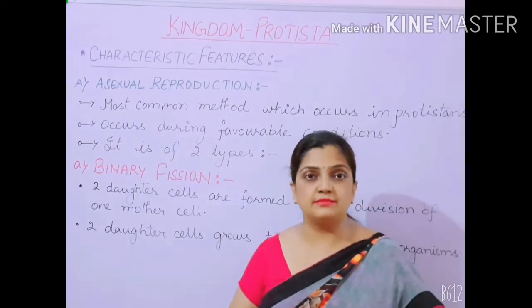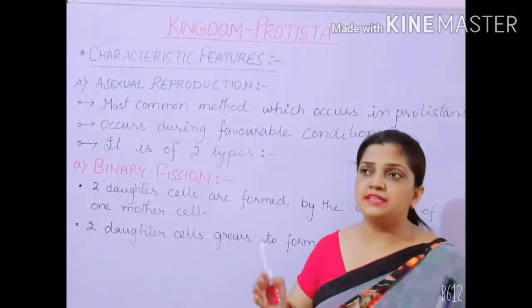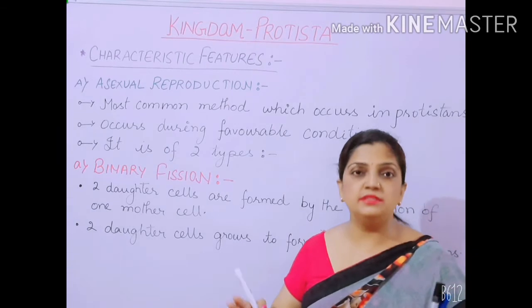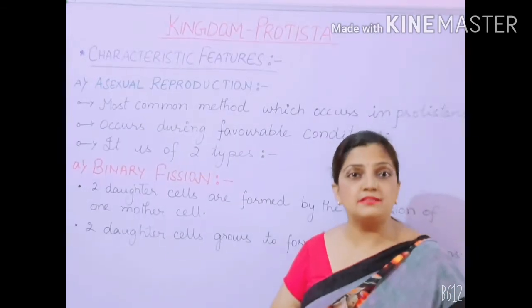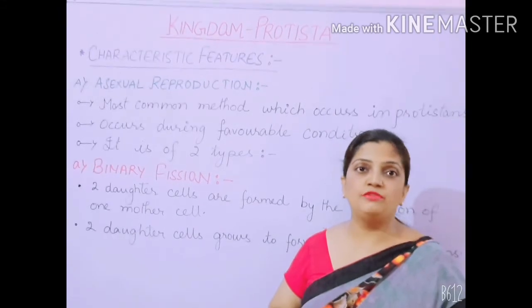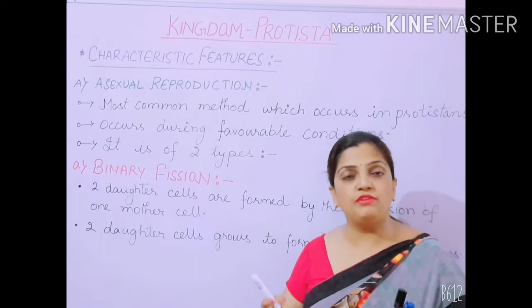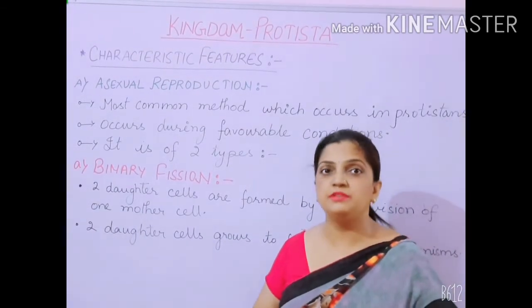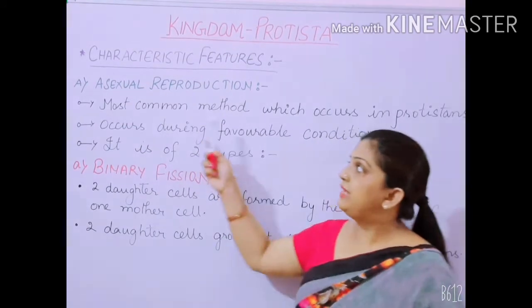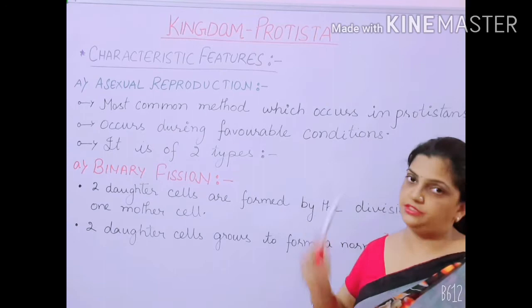When an organism is getting proper nutrition and proper temperature, it means an adequate environment is provided which will enhance the growth and development of the organism, and the organism will grow very nicely. Those conditions are called favorable conditions. So asexual reproduction occurs during favorable conditions.